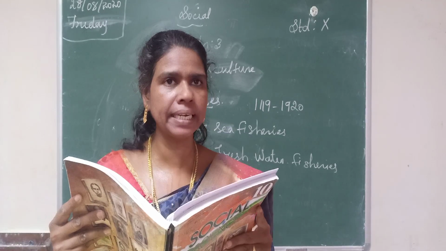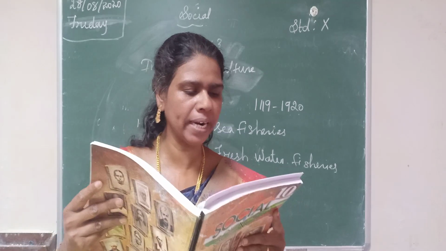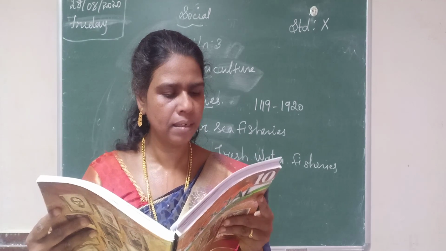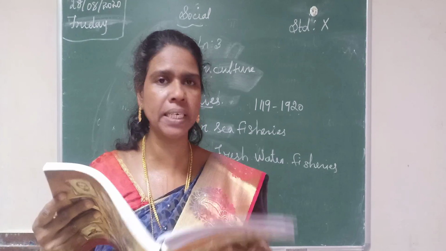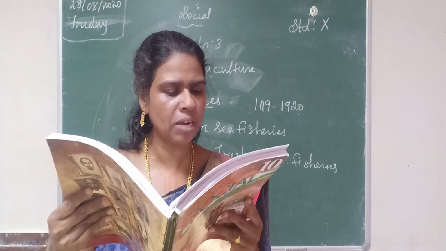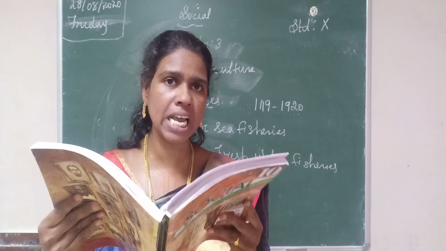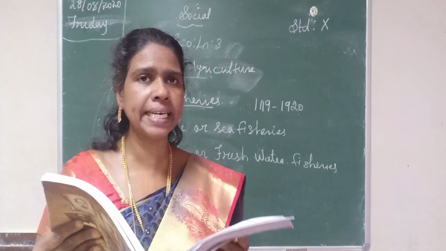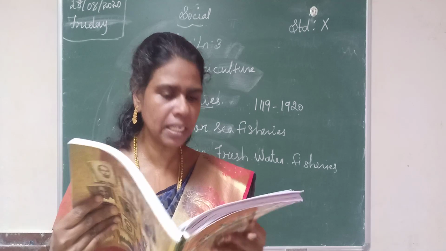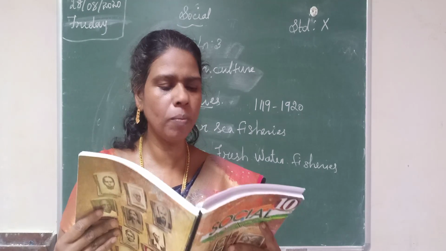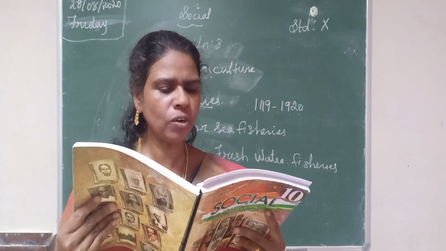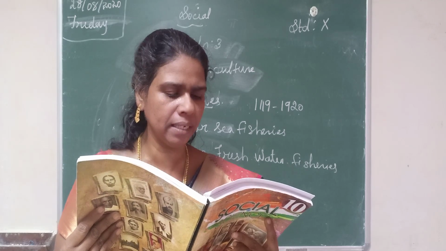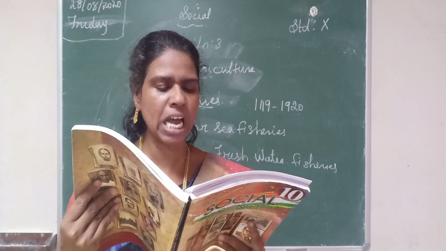Fifth one, answer is A option. Sixth one, answer is C option. Seventh one, answer is C option. Eighth one, answer is C option. So Roman number 2, first one answer A option. Second one answer also A option. Then Roman number 3, first one answer D option. Second one answer D option. Third one answer C option.